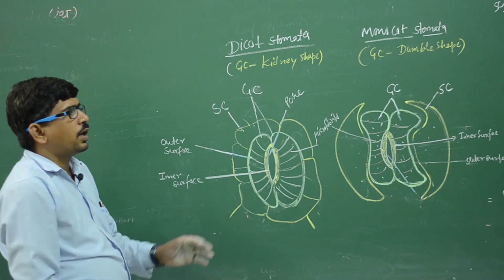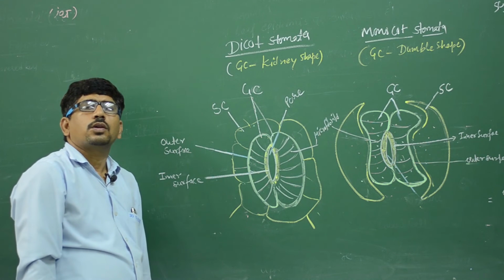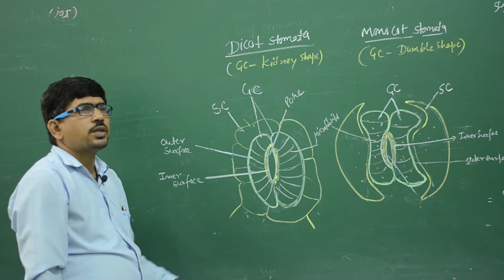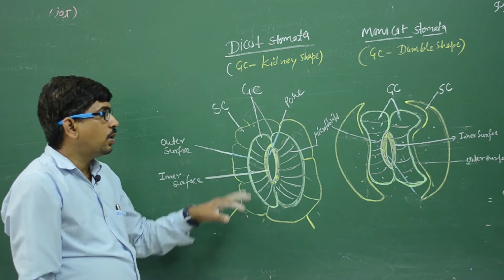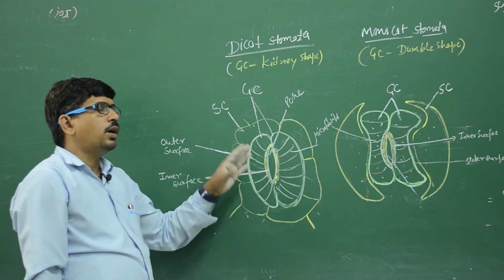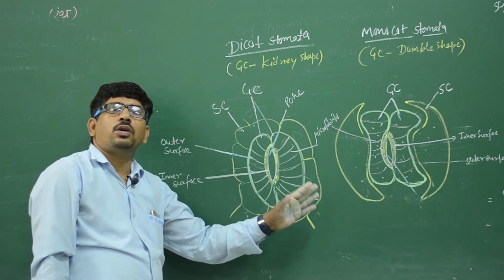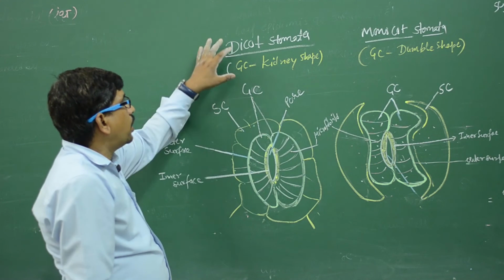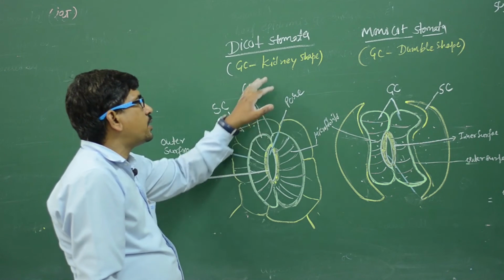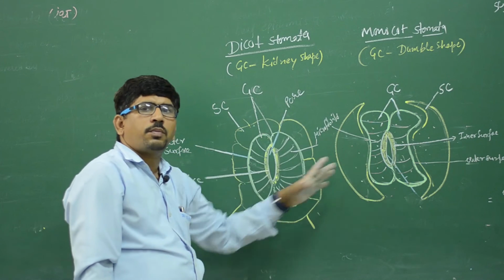So students, these are diagrams for the stomata. Represent the stomata structure and stomata open and close. This diagram represents the dicot and monocot stomata. In dicot stomata, GC are kidney shape and in monocot stomata, GC are dumbbell shape.